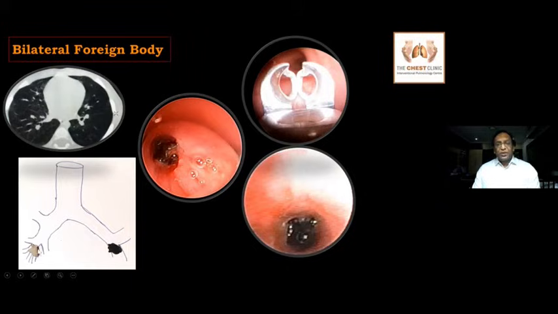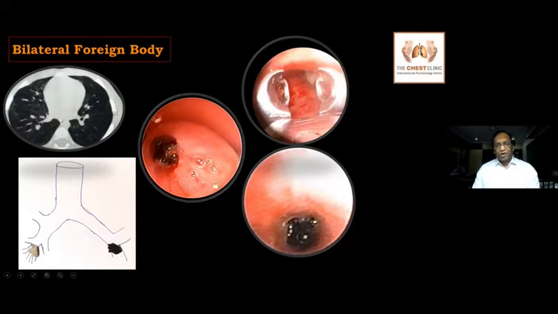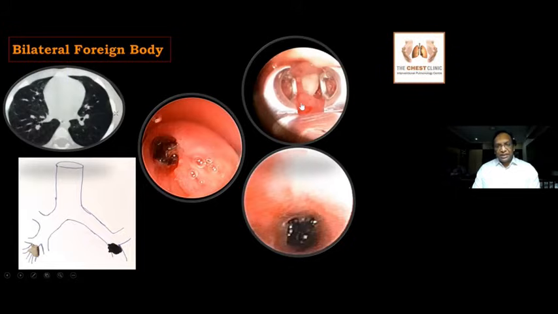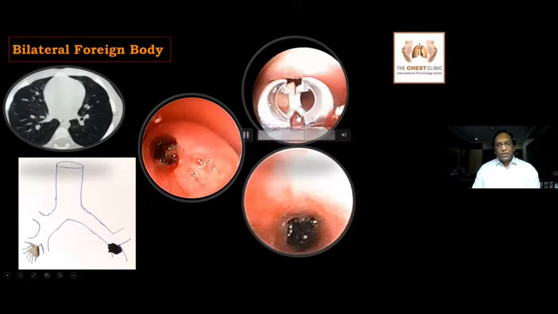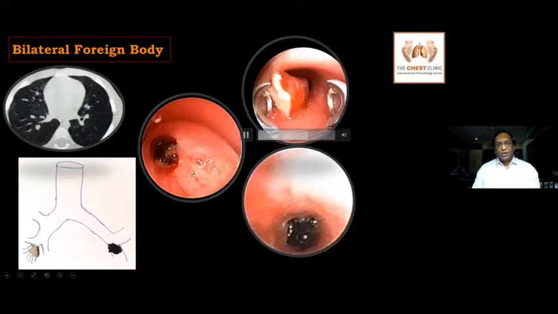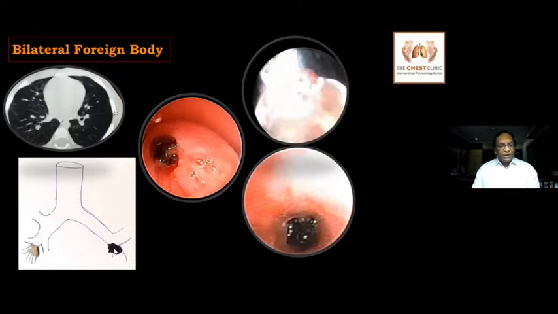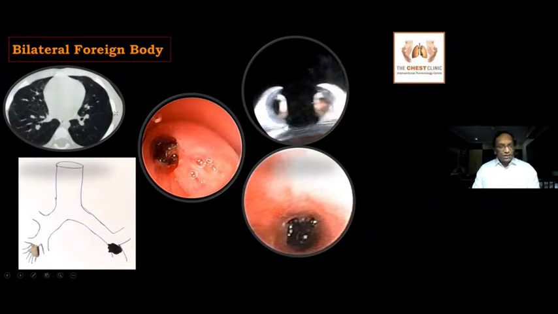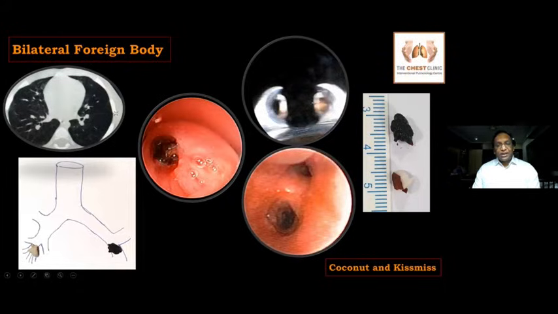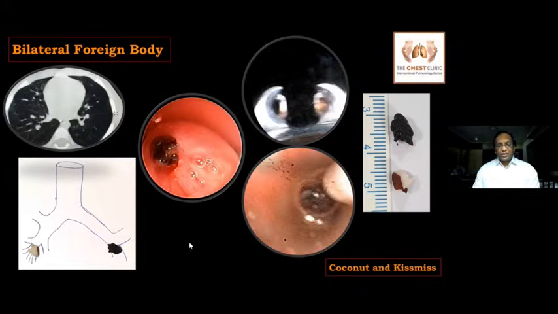So we removed the right lower lobe foreign body with an optical forceps. I was catching it with the teeth initially because I can't open the forceps deep down. Once I pull it into the main bronchus, you hold it tight and remove it. The second foreign body went inside the left lower lobe, where I can't pass the rigid bronchoscope. So what I did was pass a balloon deep down in the left lower lobe and inflate the balloon to pull the foreign body into the trachea, and extract it with a basket. This is a technique where you can combine different tools to extract foreign bodies.